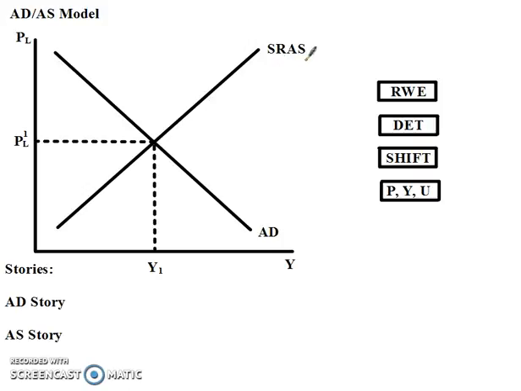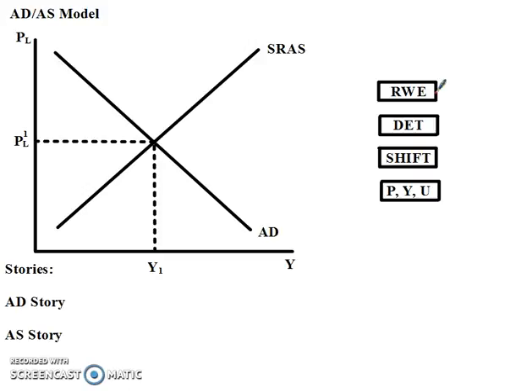On this podcast, we're going to do yet another example using the aggregate demand, short-run aggregate supply model. We're going to do actually two real-world events here. We're going to look at the idea of a government passing a stimulus package, cutting taxes, and doing those two policies at the same time.